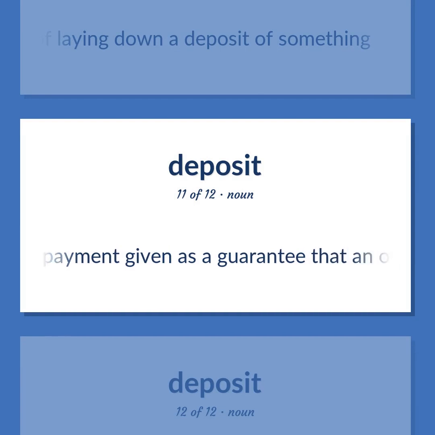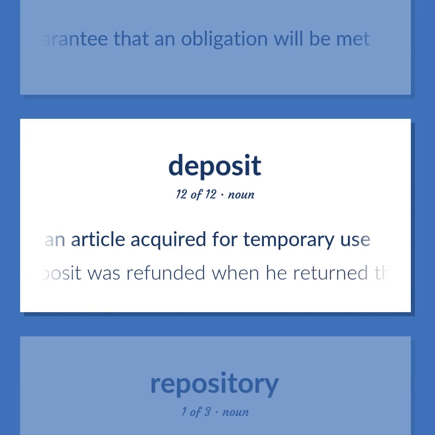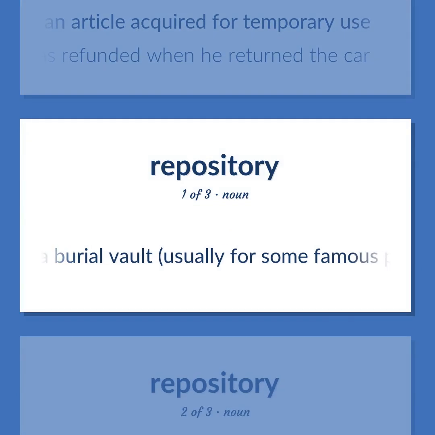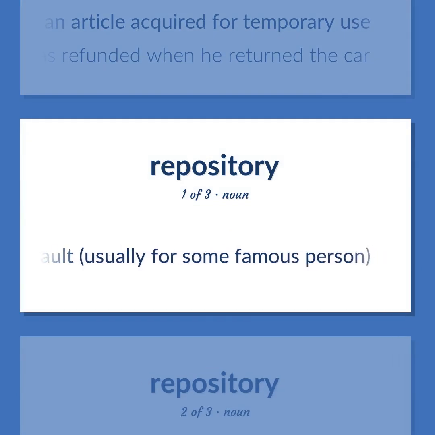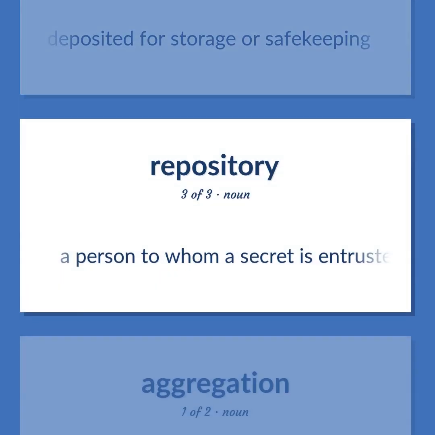A payment given as a guarantee that an obligation will be met. Money given as security for an article acquired for temporary use. His deposit was refunded when he returned the car. A burial vault, usually for some famous person. A facility where things can be deposited for storage or safekeeping. A person to whom a secret is entrusted.